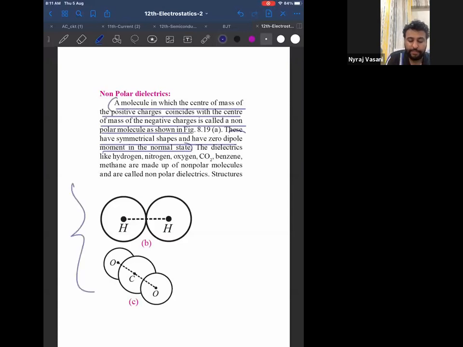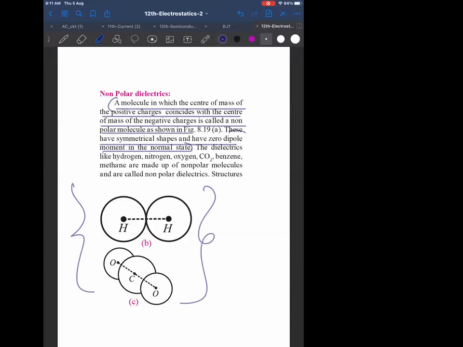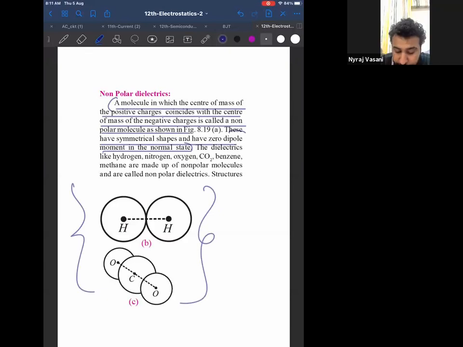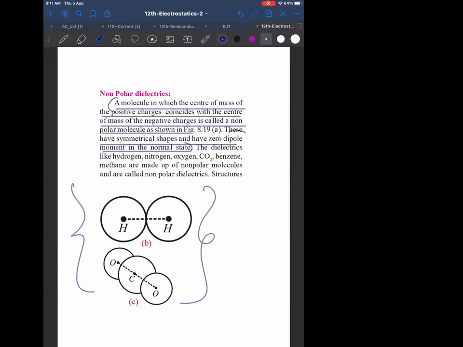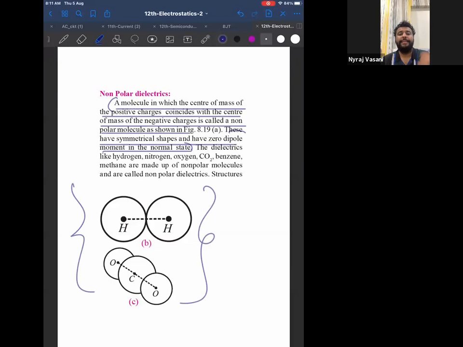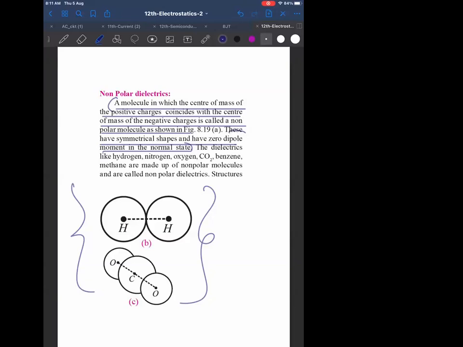And these are the examples, H2 and CO2. Can I say normal state means... There are two states: one is normal state and one is excited state, correct? Excited state means when I'm applying any external field, external charge. But here I'm not applying any external field. That is why it is non-polar. Do you understand? Even if an external field is applied, it will remain non-polar, right? Yes, it will be non-polar.